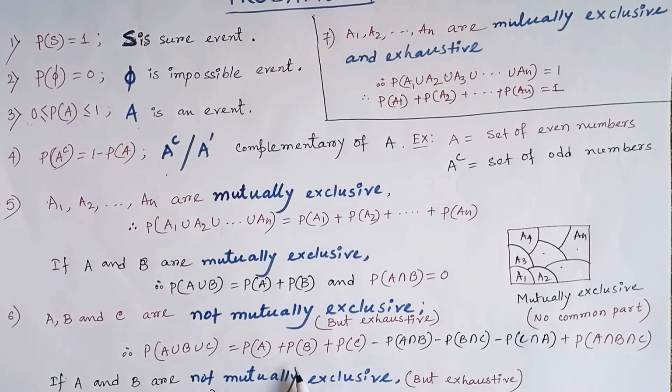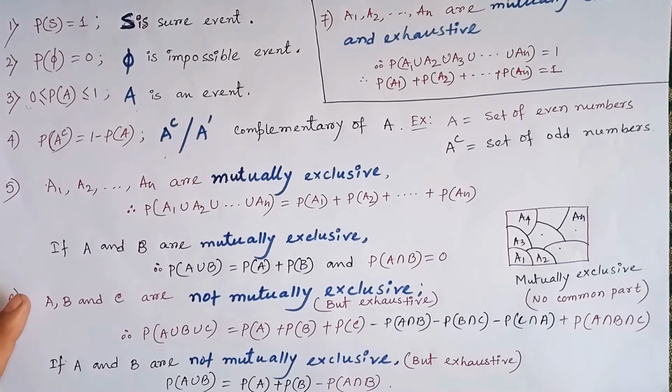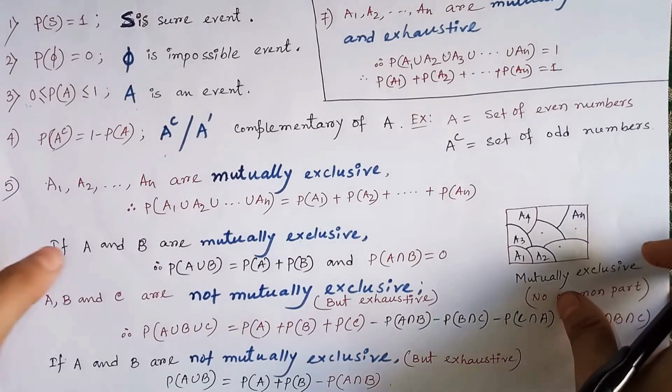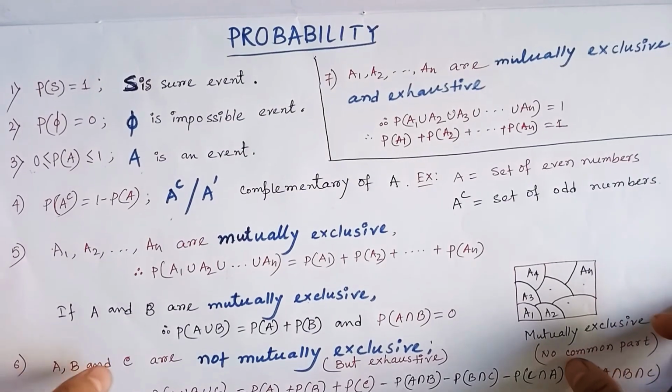If A and B are not mutually exclusive but exhaustive, then probability of A union B is equal to probability of A plus probability of B minus probability of A intersection B. If it is mutually exclusive, then this part will be 0. So probability of A union B is probability of A plus probability of B. It's clear. Come to the next formula.